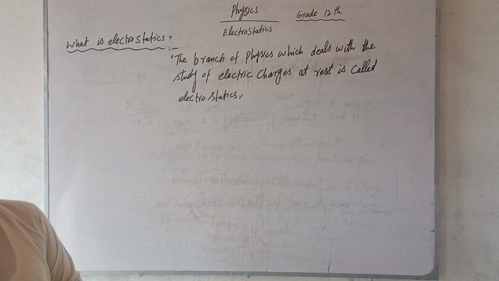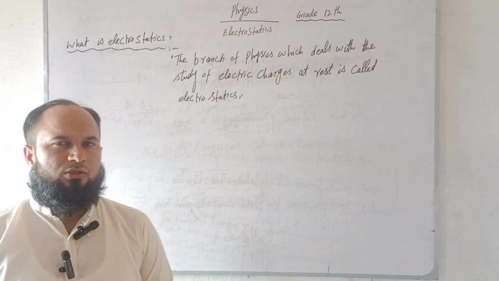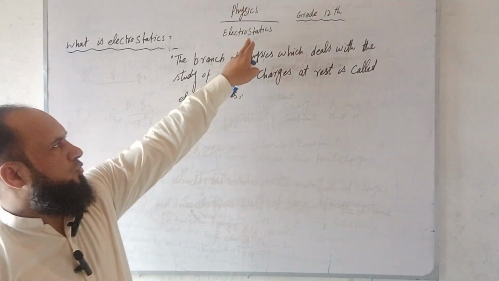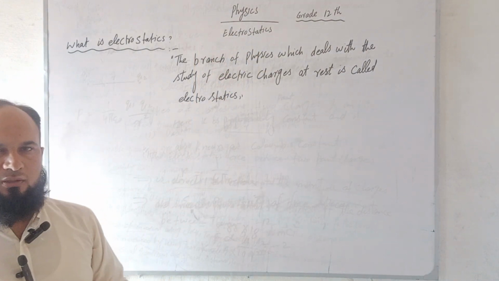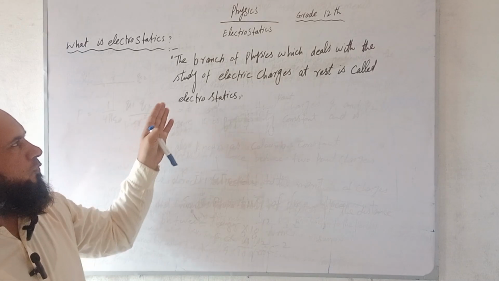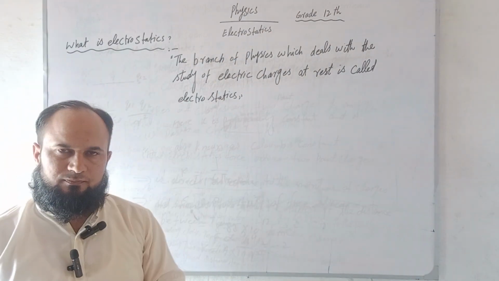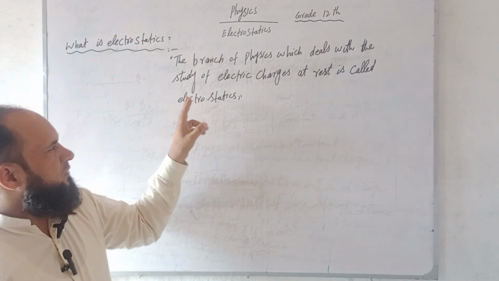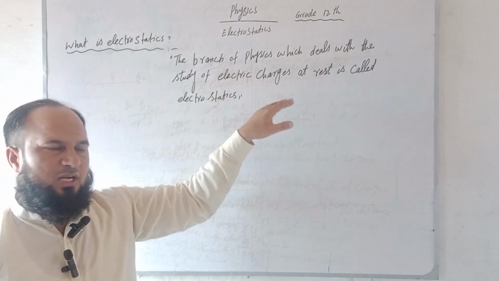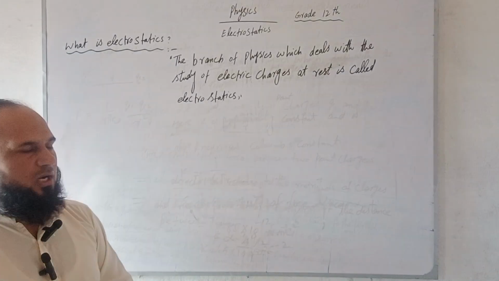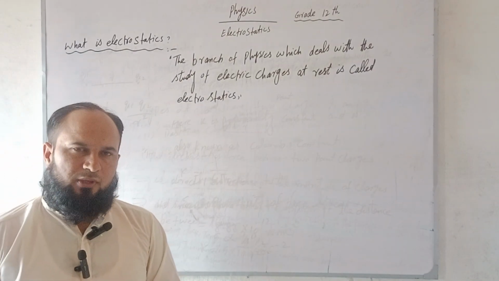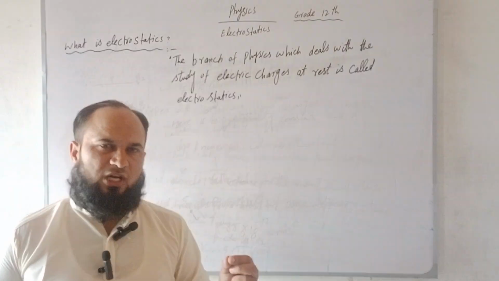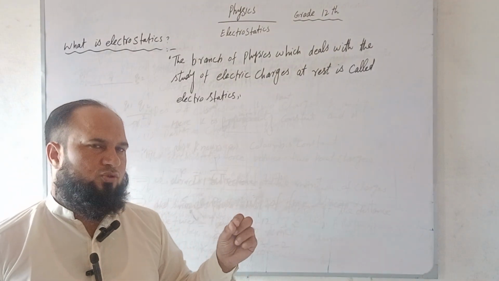Dear students, today we shall discuss the grade 12th physics chapter 1, electrostatics. First of all, we will know what is electrostatics. Electrostatics is the branch of physics which deals with the study of charges. Electric charges at rest is called electrostatics. It means that we shall discuss the study of charges at rest in electrostatics.